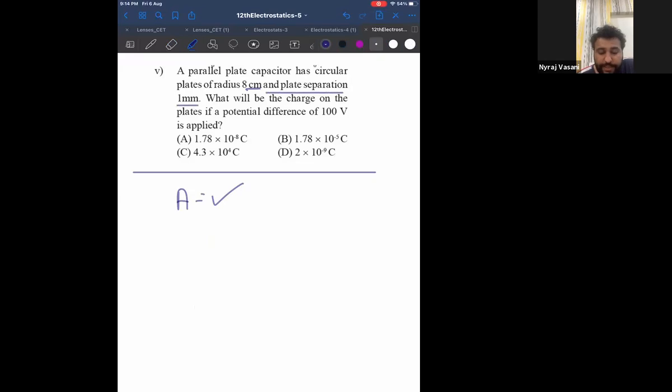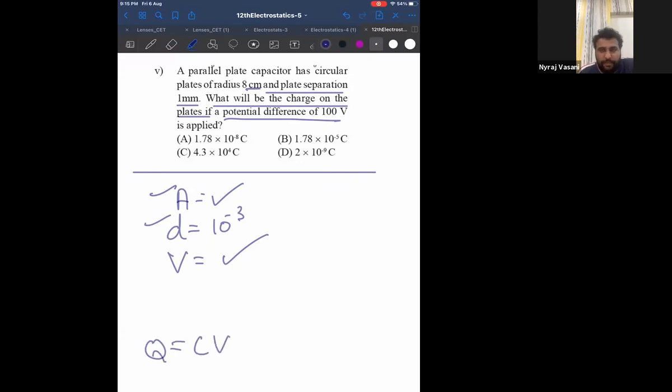And the plate separation is 1 millimeter. Therefore, D is equal to 1 millimeter, that is 10 power minus 3 meter. That means D is also given. What will be the charge on the plates if a potential difference is applied? Now tell me, how do I find charge on the plates? Q is equal to CV.